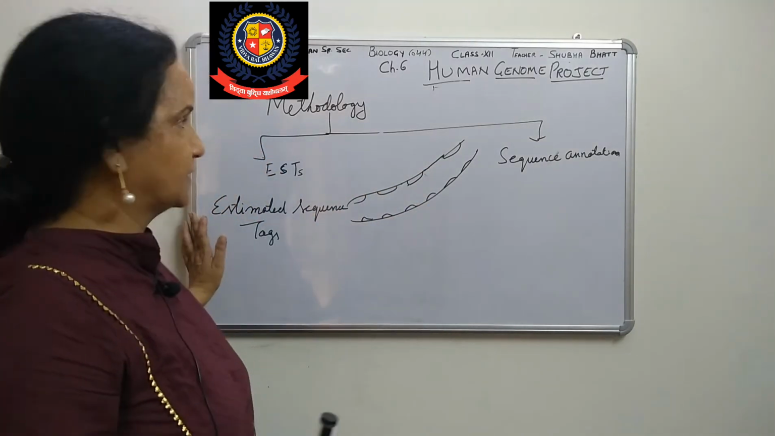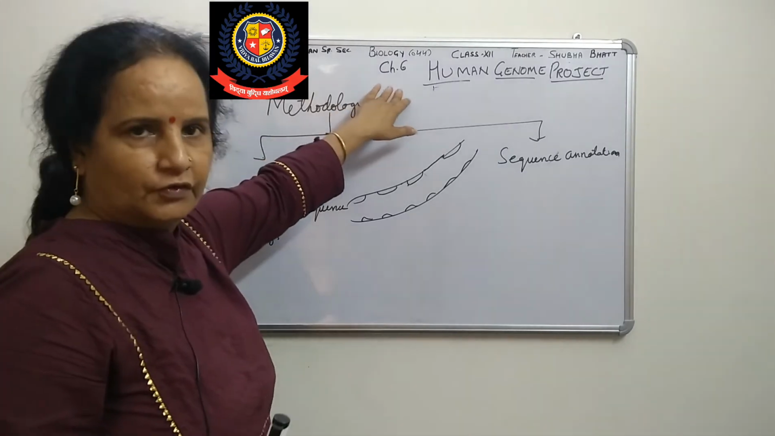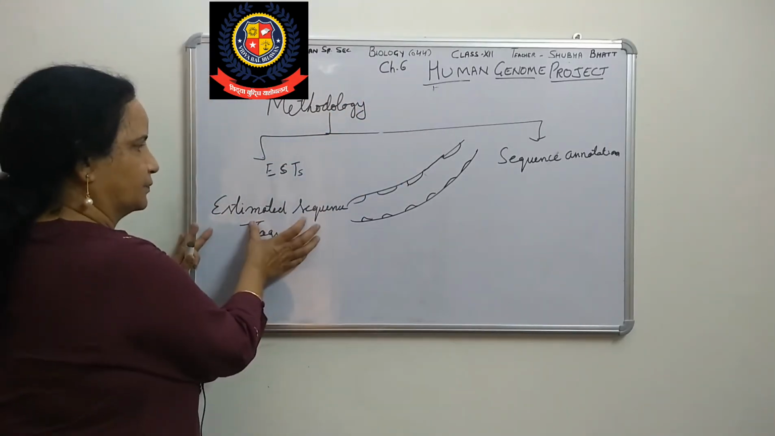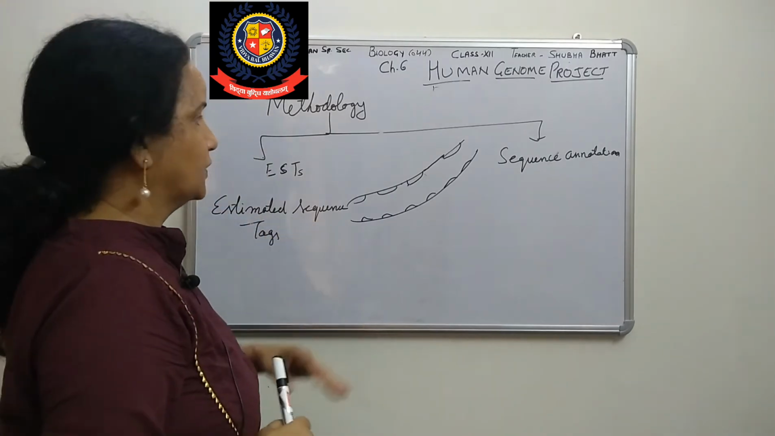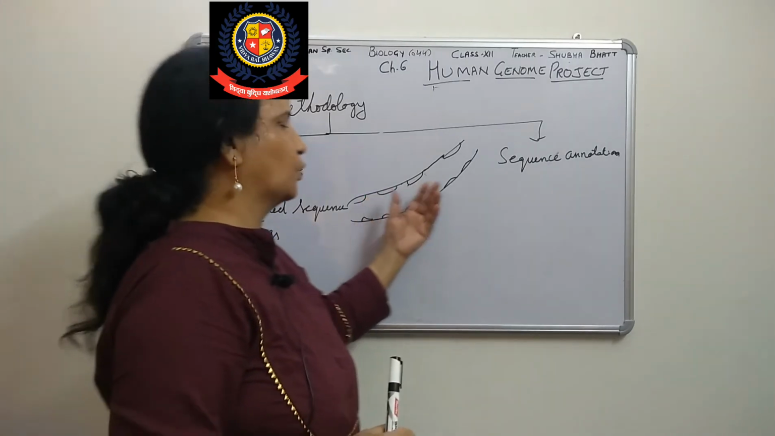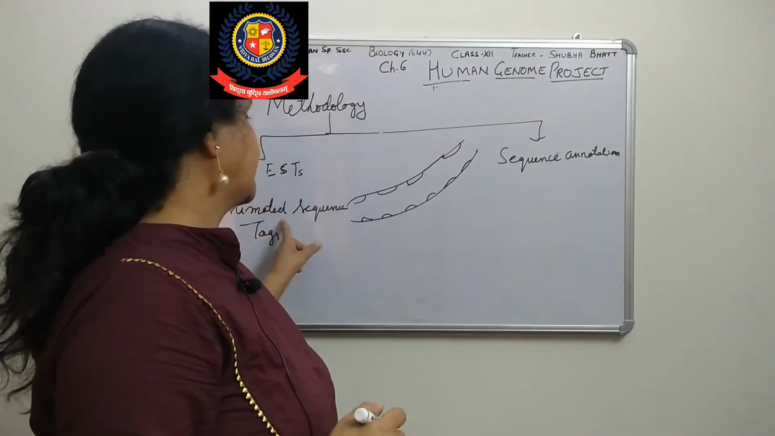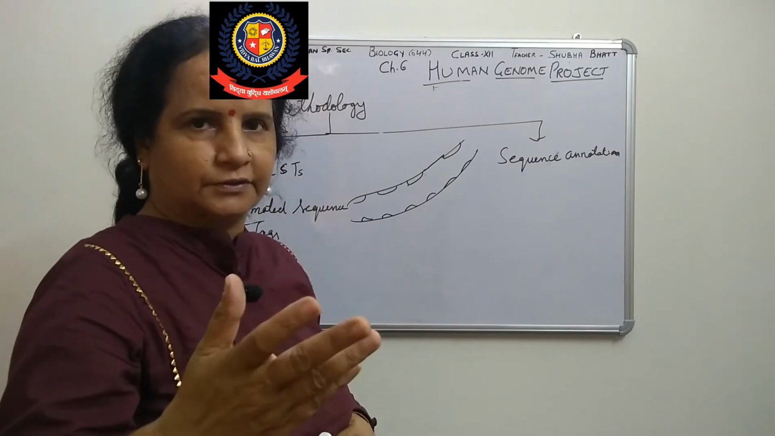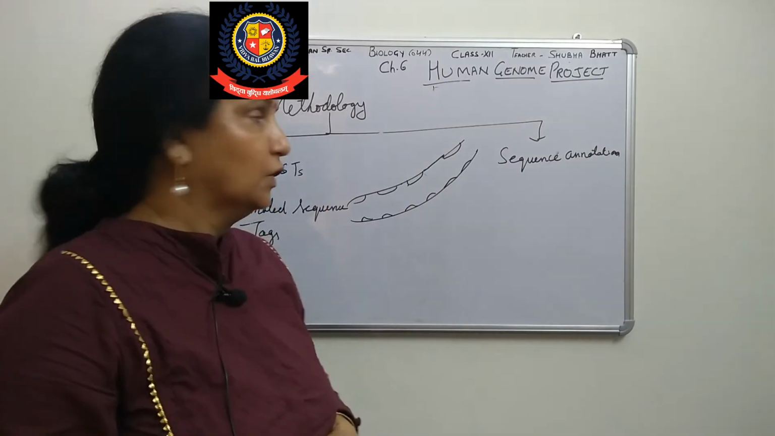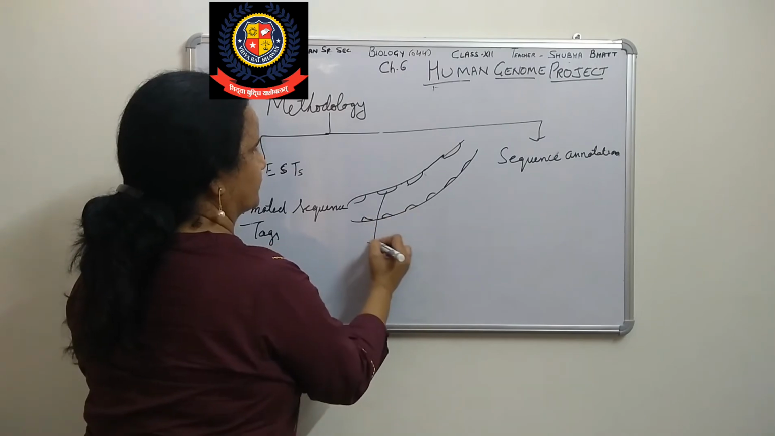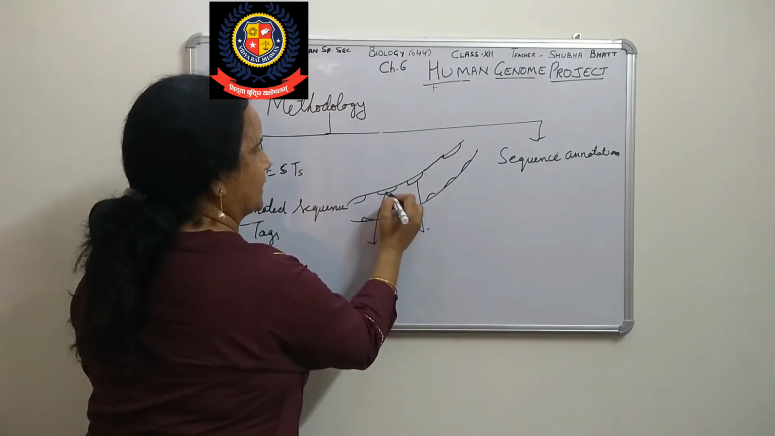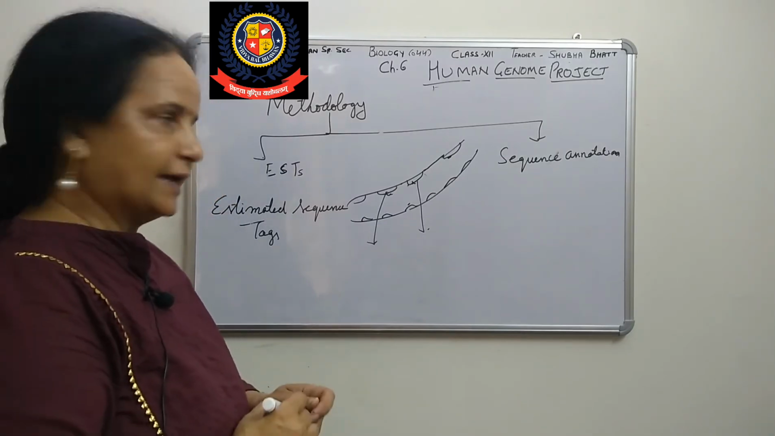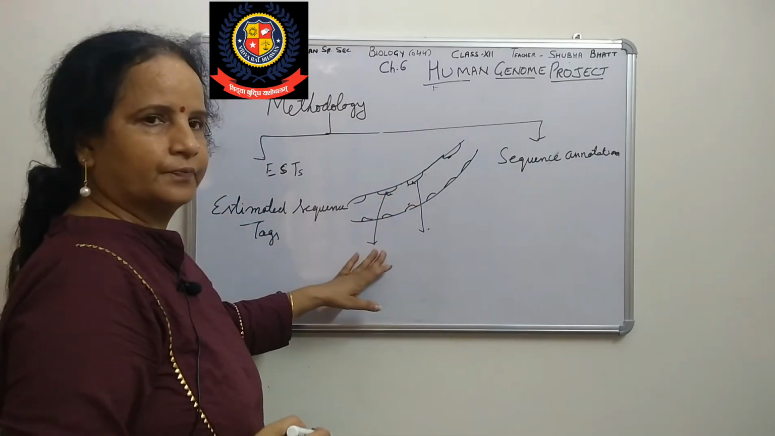So there are two methods for how we sequenced the Human Genome Project. One is this one, expressed sequence tags. In that case, we take only the tagged pieces. First we know which genes are important, or which are going to be transcribed. So we take only these pieces. Estimate tag means we tagged them, marking that these are going to be transcribed, and then we studied only these.